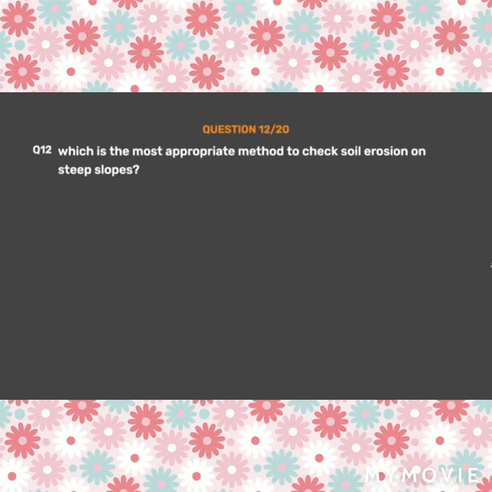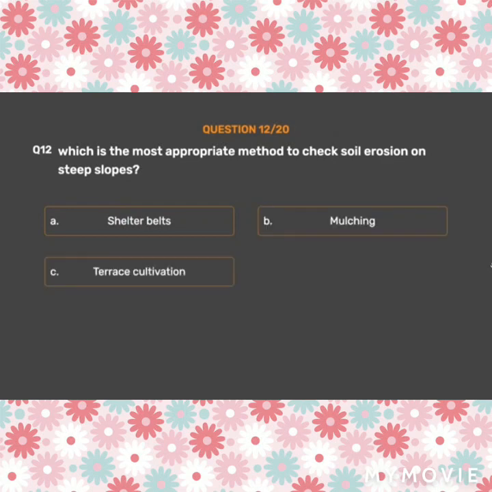Question number 12. Which is the most appropriate method to check soil erosion on steep slopes? Option A. Shelter belts. Option B. Mulching. Option C. Terrace cultivation. Option D. Contour barriers.